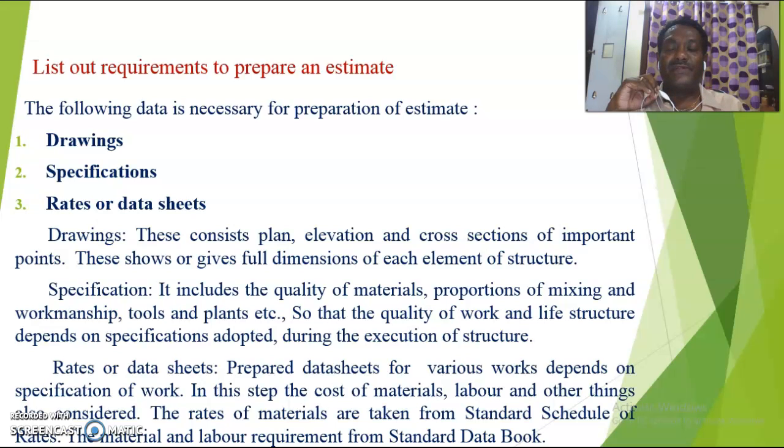Suppose you are using RCC. For the preparation of RCC you require not only steel as well as cement concrete, but also some plants, that is called a vibrator. Next, the tilting drum, also called a mixer, and other tools to get the proper levels, etc. So if you are using the proper equipment, proper labor, and proper material for the work, the work quality must be assured and it will be long-lasting, and a very sustainable construction may take place.